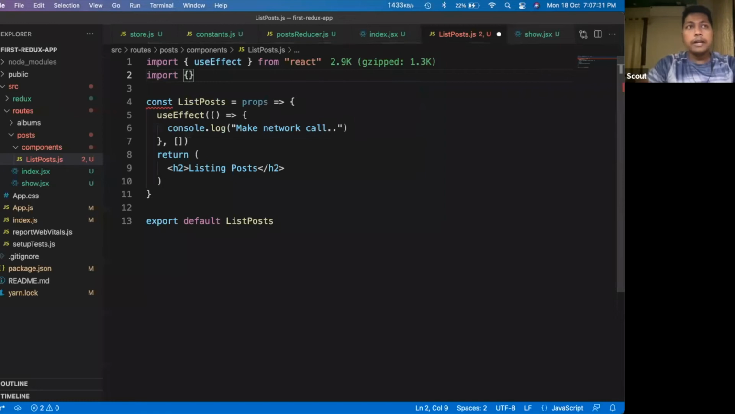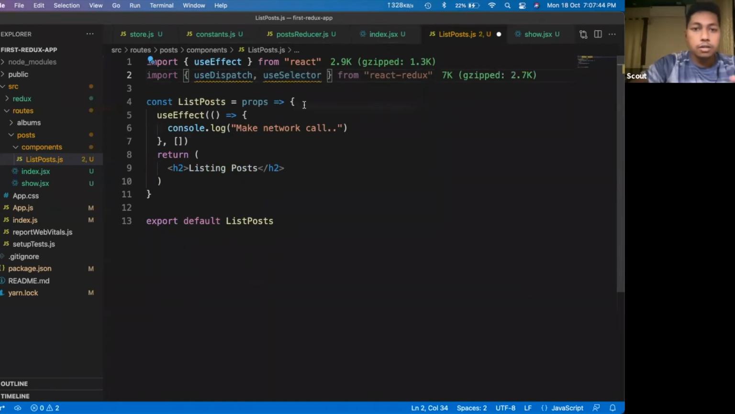hooks from the React Redux package. One hook could be useDispatch. Another hook could be useSelector. What are these two hooks? I will talk about that later on.